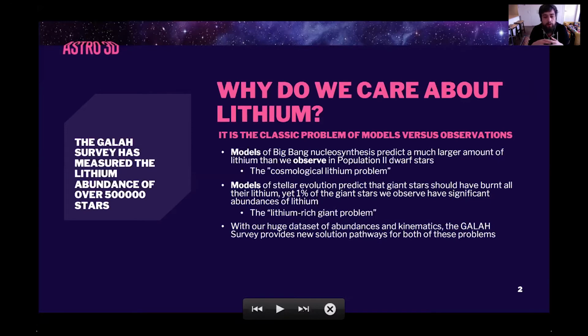The other problem I'm going to talk to you about that GALAH is looking at and trying to understand and solve is a problem about giant stars. And that is that stellar evolution predicts that all giant stars should not have significant lithium abundances at their surface. But when we look at them, we find about 1% of giant stars have significant lithium abundances. And this is known as the lithium-rich giant problem. But GALAH is really well placed to understand both of these problems.